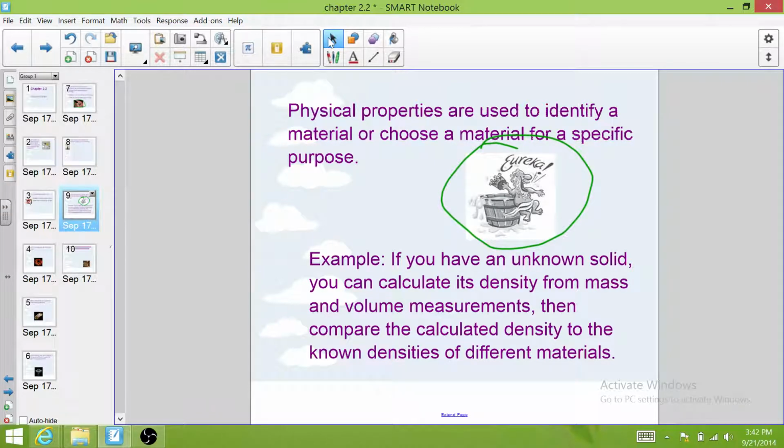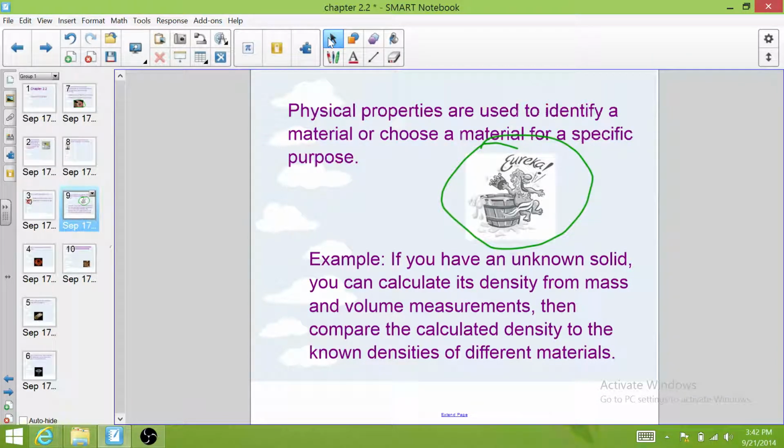He suspected that the crown maker melted some kind of different metal in with the gold to dilute it, so he wouldn't have to spend as much money. And the king tasked Archimedes with finding out if the crown was real gold or not. And Archimedes knew the density of gold. So he thought, well, if I can figure out the density of this crown, and it's similar to the density of real gold, then I know that it's made out of real gold. But how do I find the density? It's easy to find the mass of the crown because you just put it on a scale. But it was really hard to find the volume of the crown because it was such a weird shape.